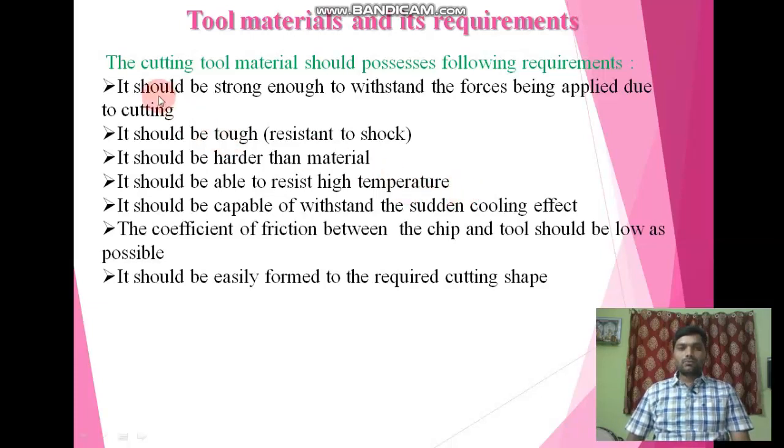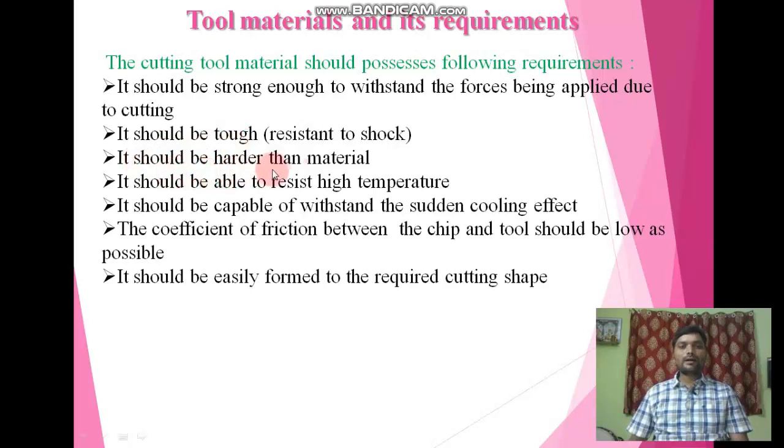The first requirement is that it should be able to withstand the forces applied due to cutting. Because of cutting there are forces acting over the tool, and the tool must withstand all of them. This is the first requirement of a tool. The second one is that it should resist shock. During machining there is a formation of shocks due to the material or due to the feed rate. So the second requirement is that it should resist shock, or we can say that it should be tough.